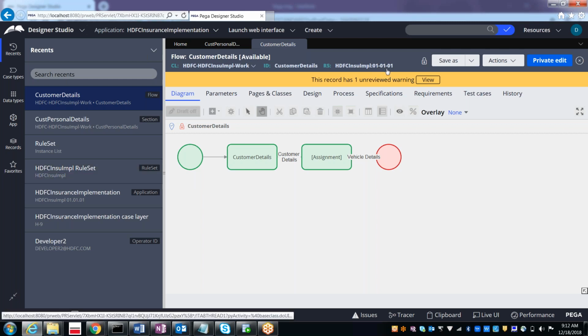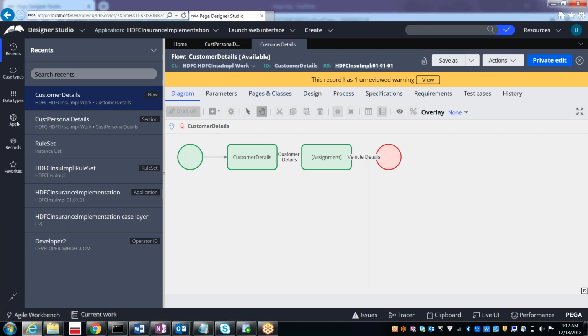It's opening 010101, not 010102. Why is that? Any idea? Cache problem? No, it's not a cache problem this time. Because in the recents, the rule which I opened is from 010101 only. That is the reason why it is opening the same thing.